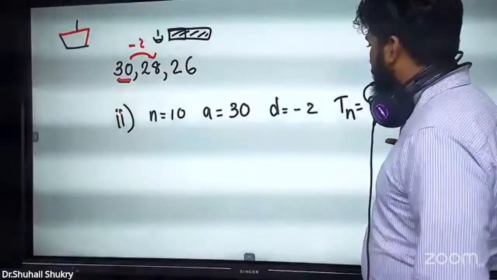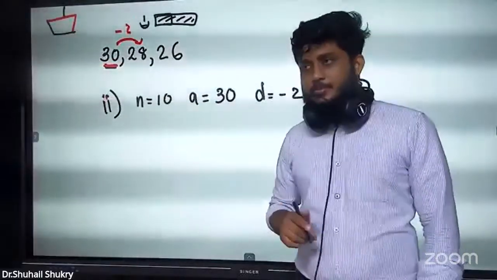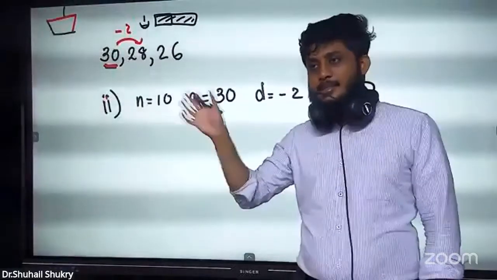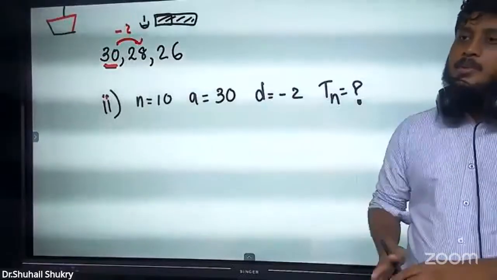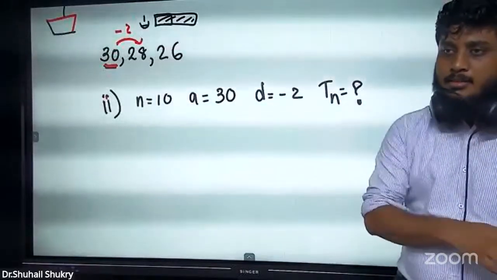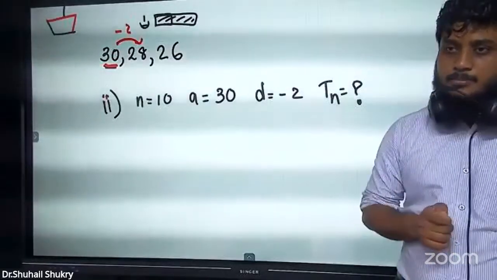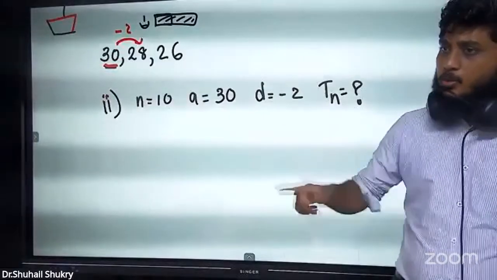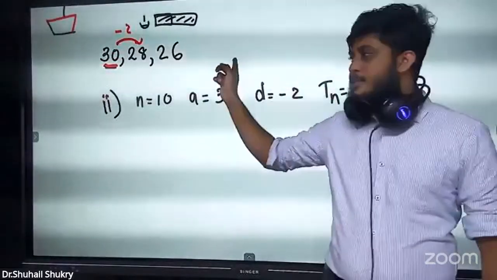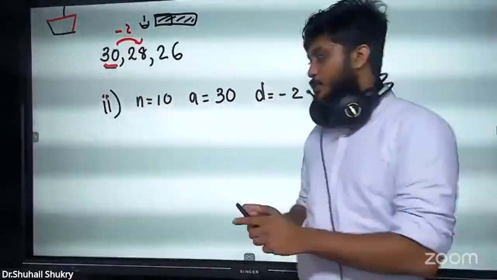Okay, come on, guys. Did you understand how I got these things? Is it clear? Actually, we don't have to work it out like this. Because this is the first question, I just showed you like this. Now tell me which formula I have to use, Tn or Sn? Come on, guys, speak. Tn formula. When should we use Sn? Whenever they ask for the total. Now here, did they ask for the total? No, they just ask how many boats went in the 10th time. So here we have to use the Tn formula.